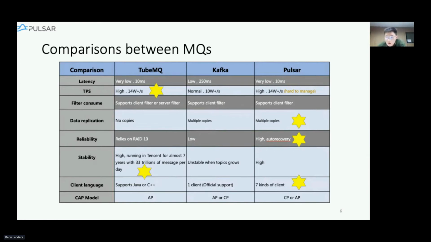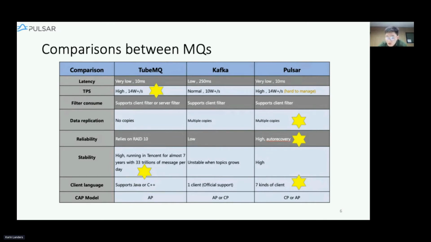And for the client languages, TubeMQ supports C++ and Java, whereas Kafka only has one official client, which is Java. We know that you can find a lot of Kafka clients, but only the Java client is maintained by Kafka. And Pulsar has seven clients, which include Java, Go, and more.